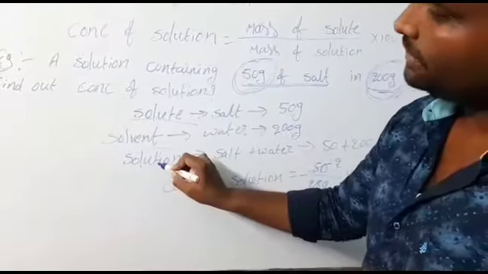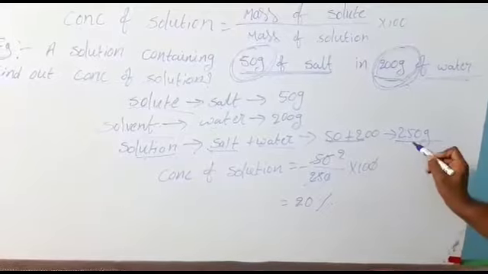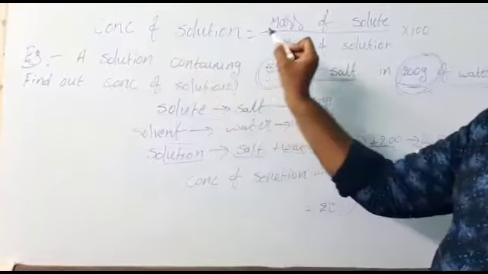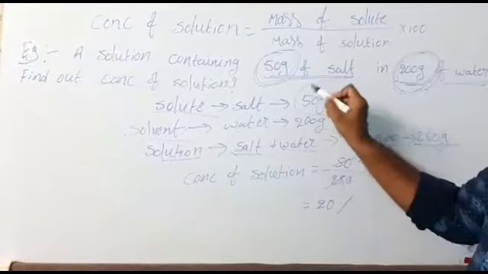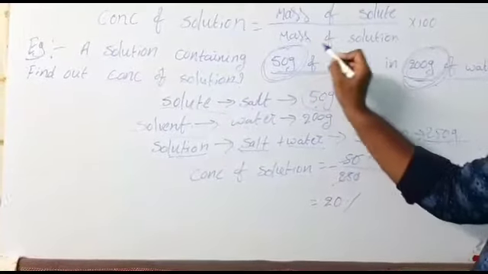Solution means it contains solute and solvent. Both it contains, that is called a solution. So what is the solute? Salt. What is the solvent? Water. Salt plus water, 50 plus 200, 250 grams of solution. So what is the formula? Concentration of solution means mass of solute, 50 grams, by mass of solution.